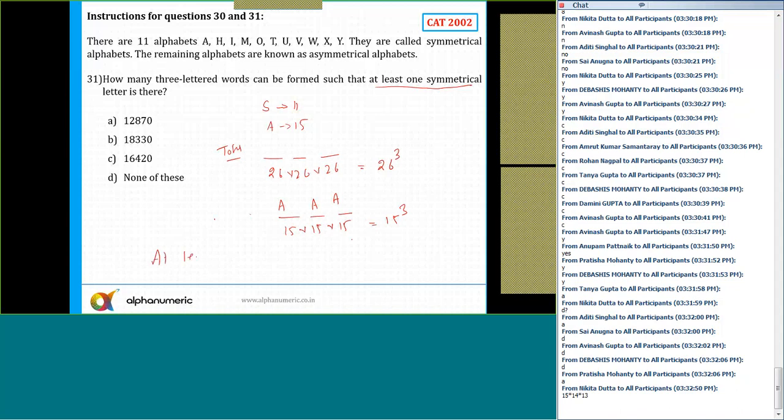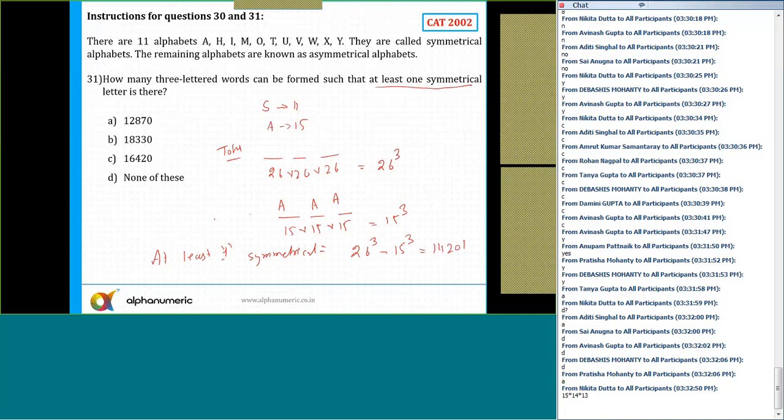So if I need at least one symmetrical, that will be equal to the total, which is 26 cube, minus the case in which none of the letters is symmetrical. Because at least one is always equal to total minus none. We know that. So 26 cube minus 15 cube. Solve this, you'll get the answer as